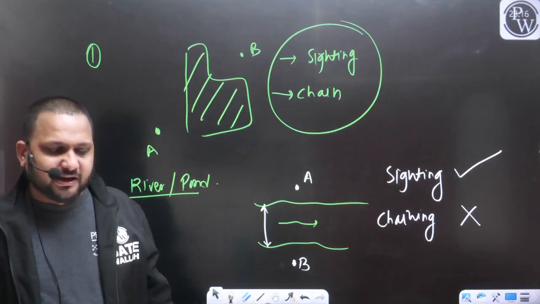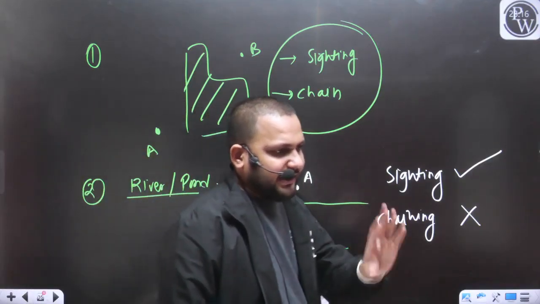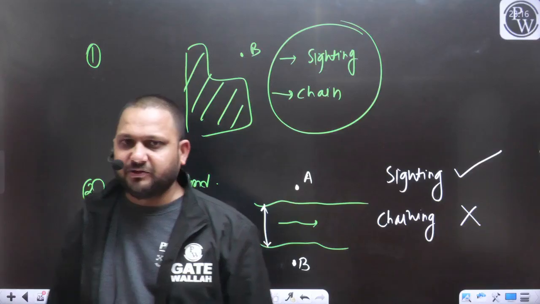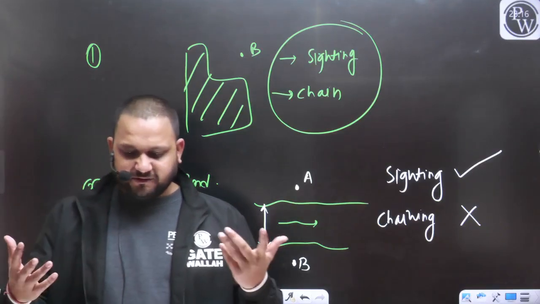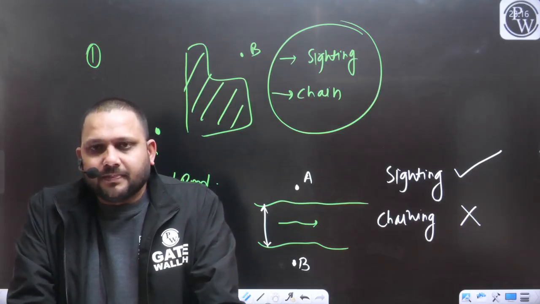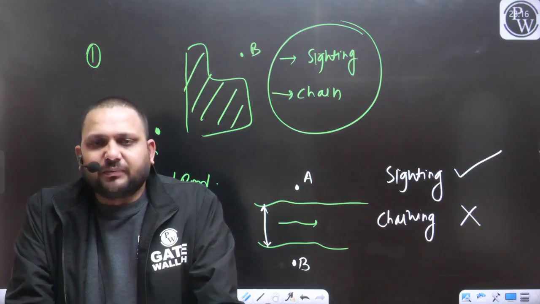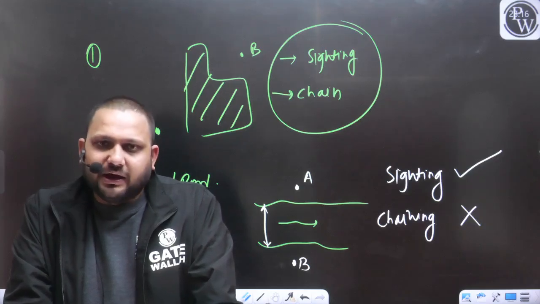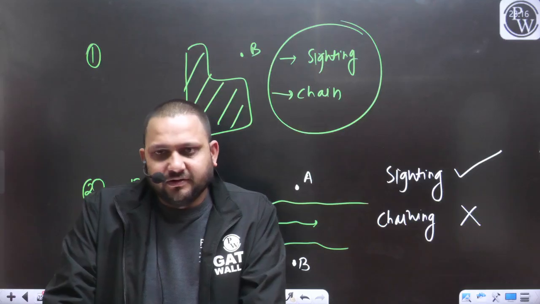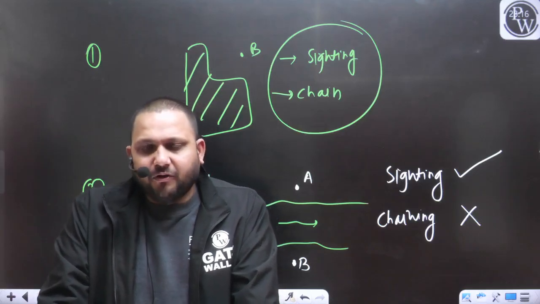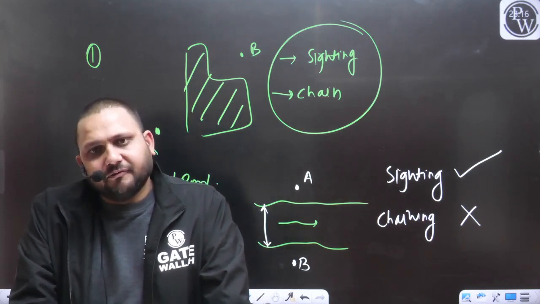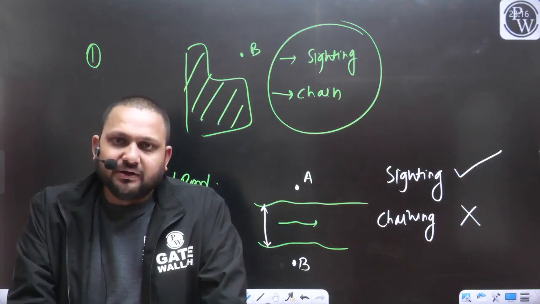In the beginning itself we discussed that if the ground is uneven, we cannot perform chain surveying, we cannot perform linear measurement with the help of a chain or tape. For that we will have other methods and other instruments. It is not possible to perform chain surveying in hilly or uneven areas. For that we have EDM, the total station, and some more methods like tachyometry. We can use those methods and those instruments.